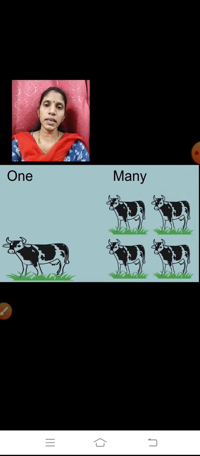Here you can see there is one cow. And on the opposite side you can see there are 1, 2, 3, 4. There are 4 cows. So how are you supposed to write?